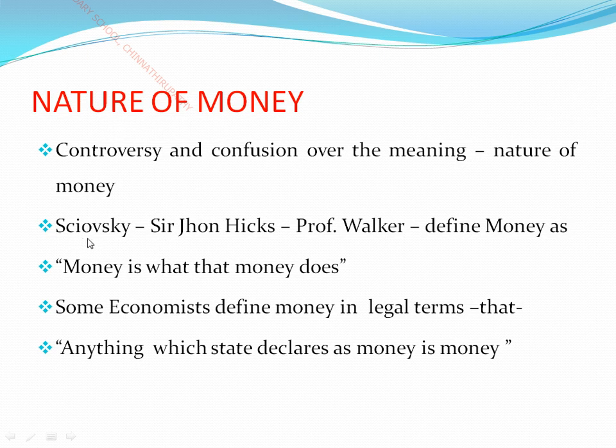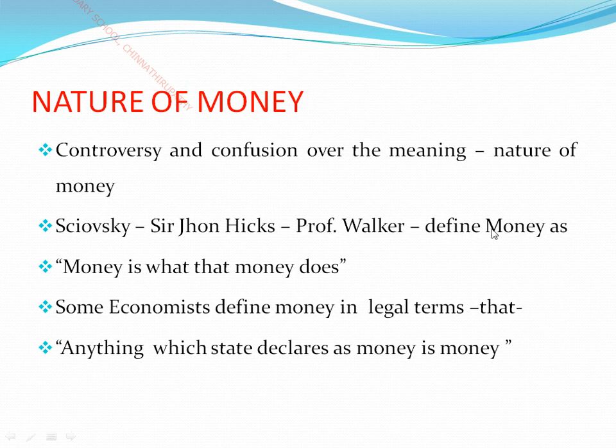Here, a great economist, Sciovsky, gave a definition. Not only he, but also John Hicks and Professor Walker delivered a lot of definitions regarding money, children.